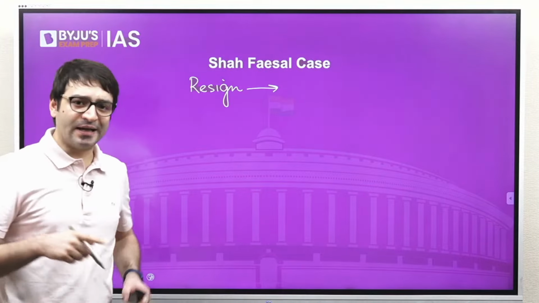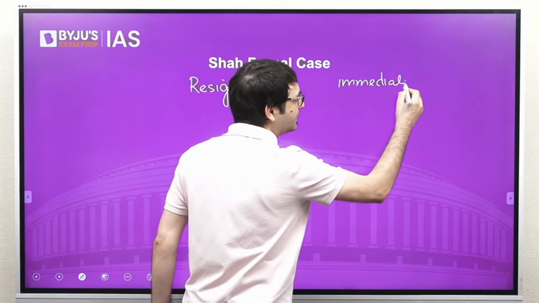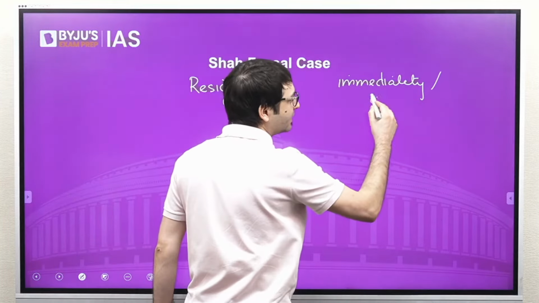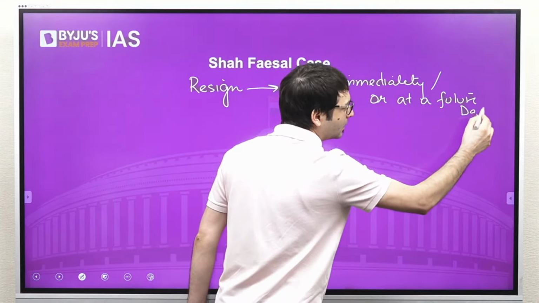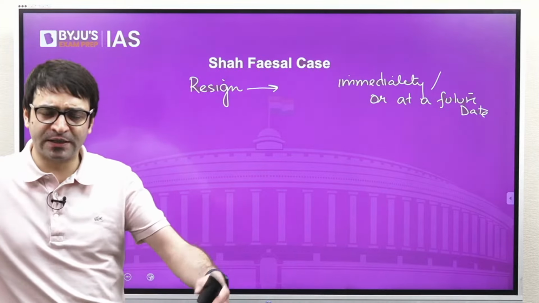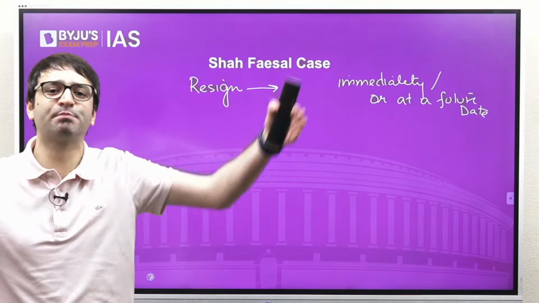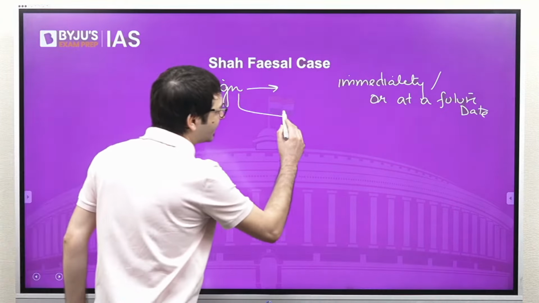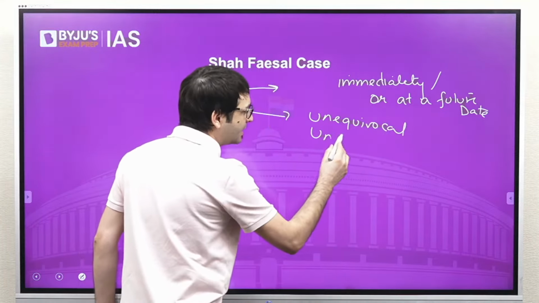Yes. Resignation can be either you want to resign immediately, or not just immediately, you can also resign at a future date. So you may resign today saying, I don't want to continue further, I want to resign immediately, or I'm submitting my resignation and this resignation should be accepted from this period, either immediately or at a future date. But this resignation has to be unequivocal, has to be unconditional.